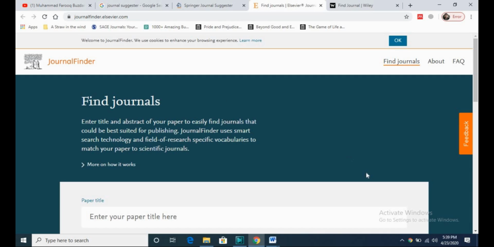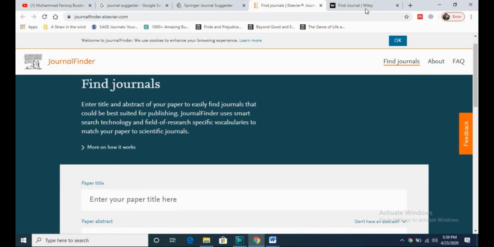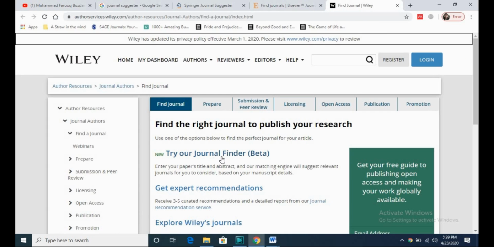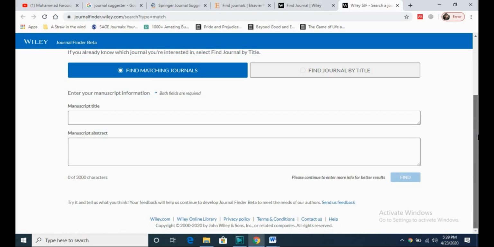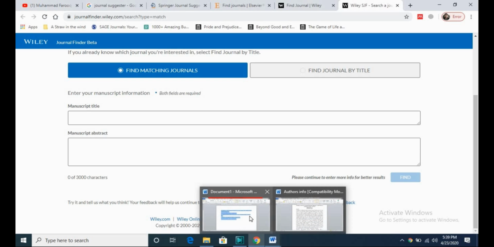Similarly, in Elsevier you have to give the same information. Similarly, in Wiley you have to give the same information. Wiley has introduced a new journal finder beta version, so you can click on it and you can find the required journal for your article. I have one article with me. Let's say this is my article.